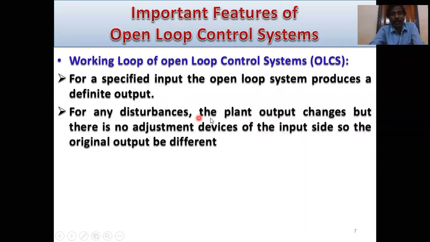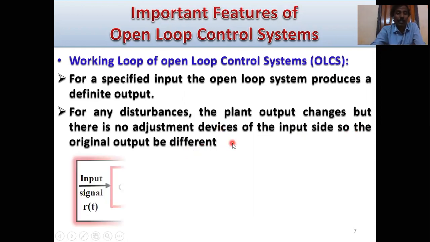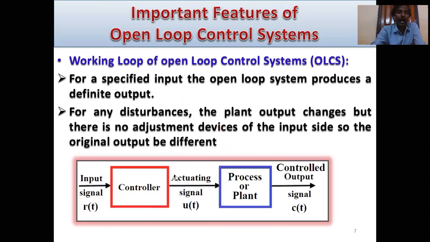For any disturbance, the plant output changes, but there is no adjustment device on the input side, so the output will be different. This is also a very important sentence. So this is the block diagram for open loop control systems.